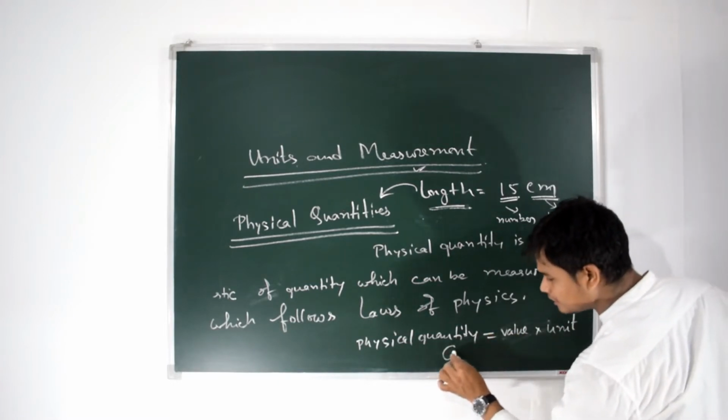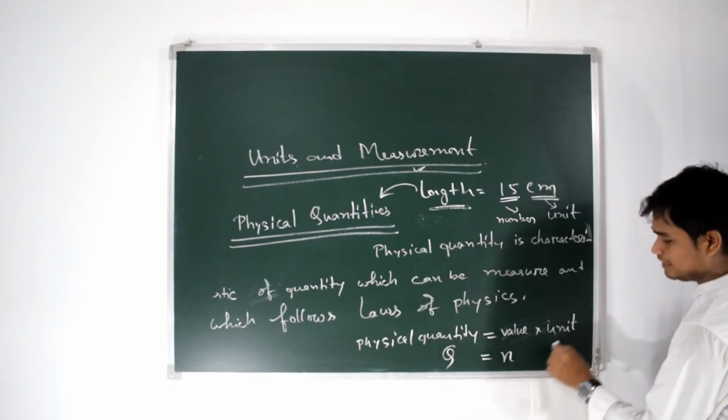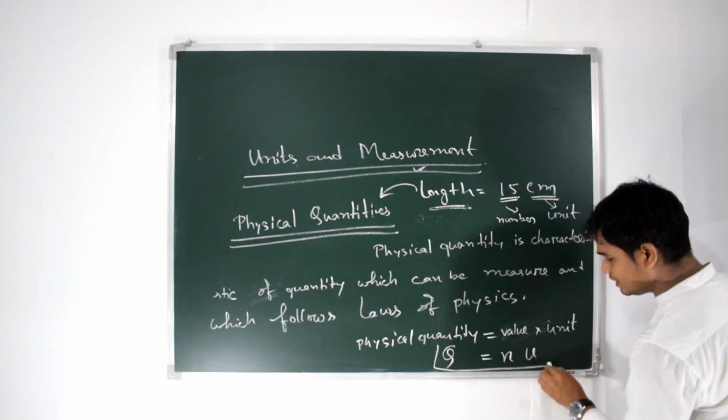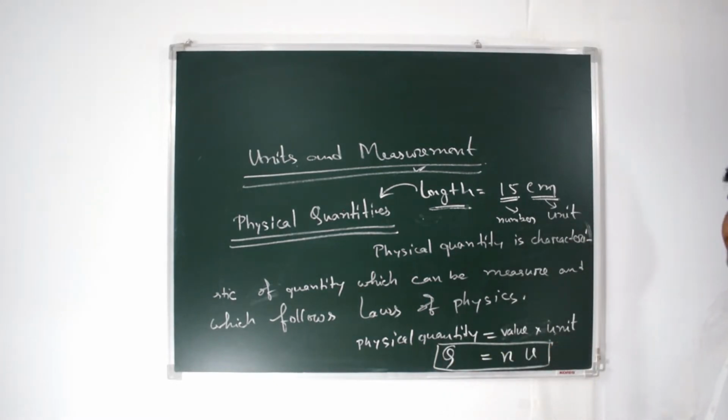If physical quantity is represented as Q, then the value is N and the unit is U. So physical quantity is N into U. This is physical quantity.